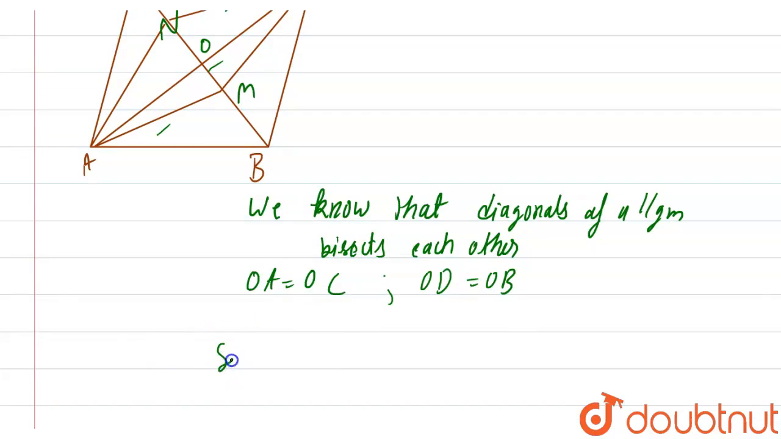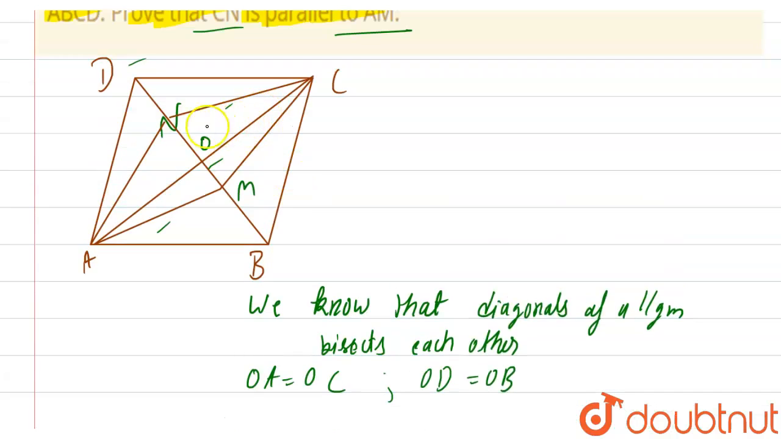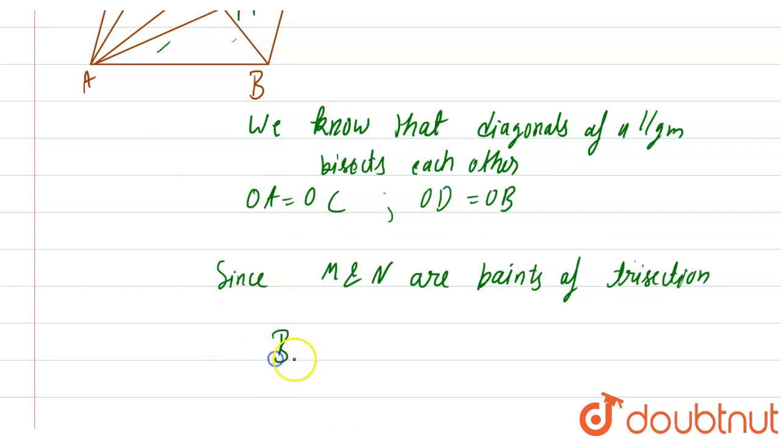Since M and N are points of trisection, I can say that BM is equal to MN, and MN is equal to ND, because these are dividing the diagonal into three equal parts. Now let's write this: BM is equal to MN and MN is equal to ND.